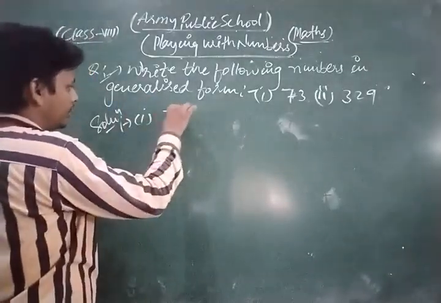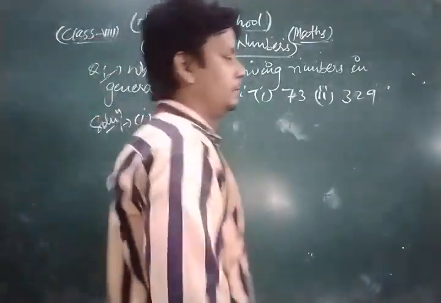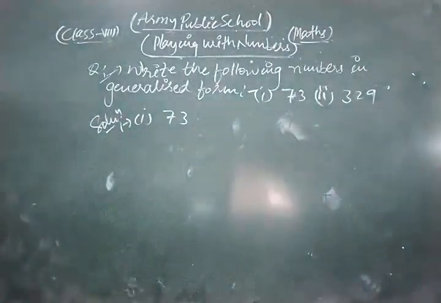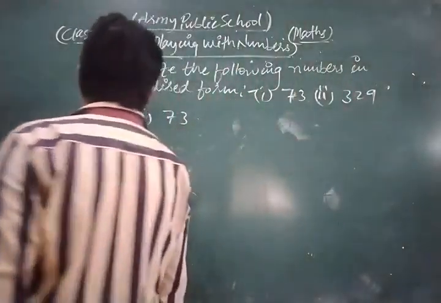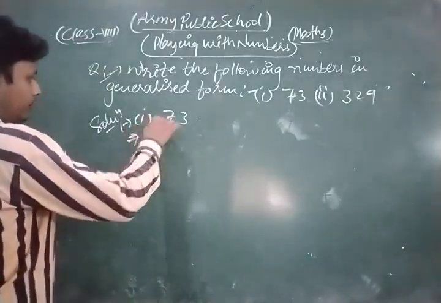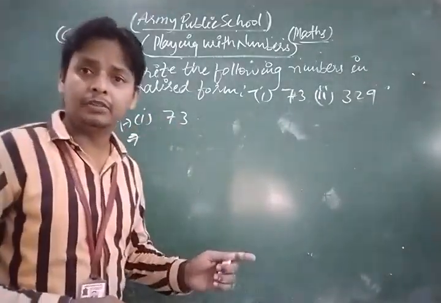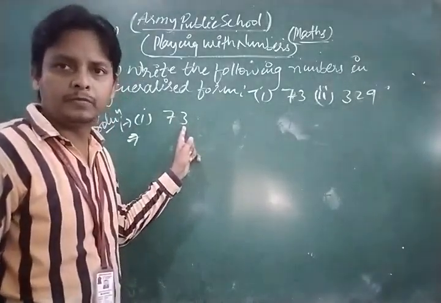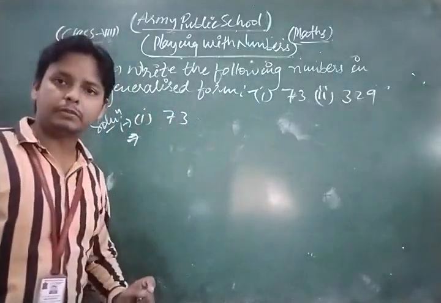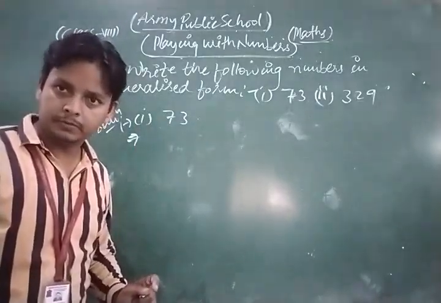This is 73. Now look, we can expand, we generalize them. Here the unit digit of the given number is 3 and the 10th digit of the given number is 7.